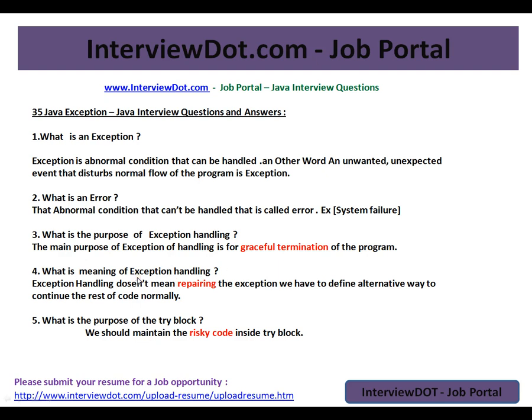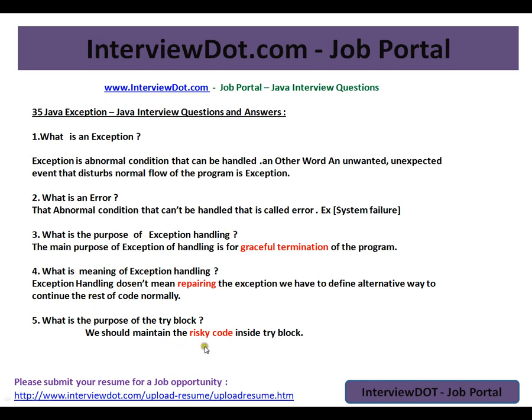What is the meaning of exception handling? Exception handling doesn't mean repairing the exception. Some abnormal condition happens, we are not going to repair it, but we have an alternative way to continue the rest of the code normally. For example, file not found exception happened. The file that you expected was not available in the hard disk. So I will read from the database and I will recover from that condition, and I will move on in the application.